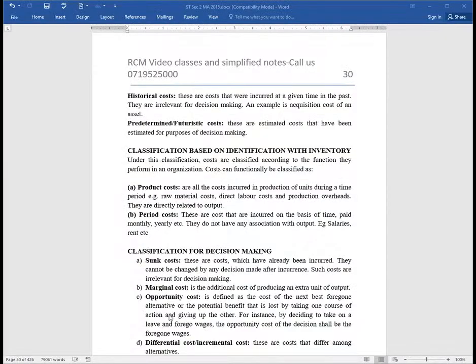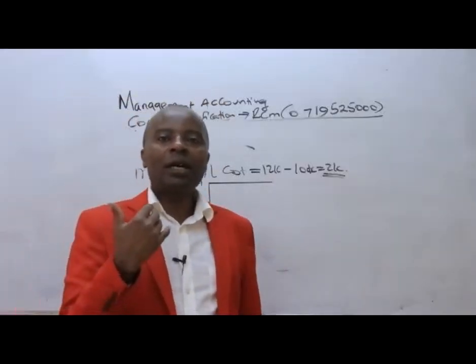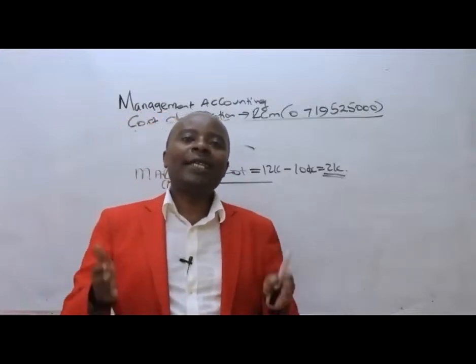Now, from there, we have opportunity cost. All opportunity costs, ladies and gentlemen, are relevant. Opportunity costs are basically the costs incurred for the sacrifices that we make.